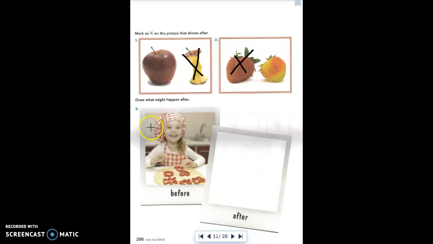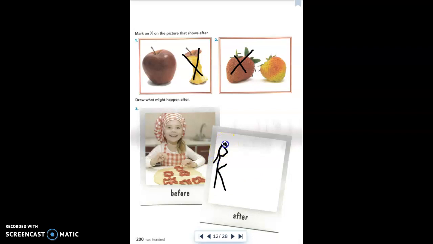So here, for number 3, they want us to draw what might happen after. So we have a little girl here who is baking some cookies, and she is putting the shapes on the dough to cut out the cookies. So what might come next? Well, you could really draw a picture of anything, but in my mind, what she will probably do next is have her mom. This is supposed to be her mom.